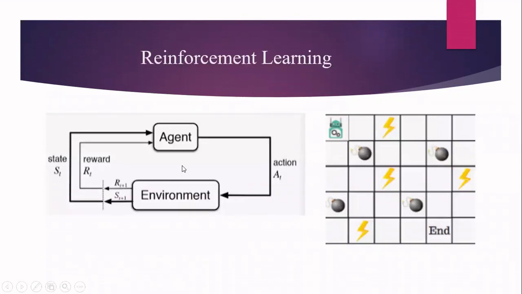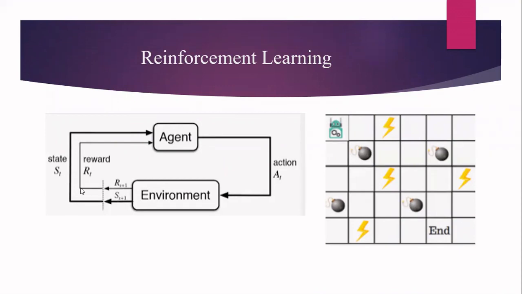As I already told you, you have an agent. This agent is going to perform a set of actions, and the agent is going to perform the actions only on the environment. So this is an agent. It is executing an action A_i. So when the agent is executing, the action will be executed on the environment. Environment is nothing but the scenario in which the agent is working. And after I execute the action, two things will happen. When the action is executed, the state of the environment will be changed.